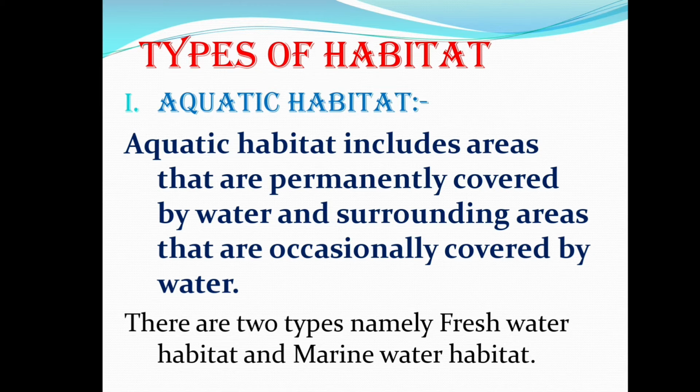Occasionally means now and then covered by water. This is called aquatic habitat. There are 2 types of aquatic habitat: freshwater habitat and marine water habitat.